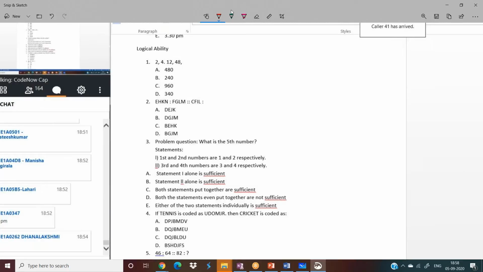Then the second question is from analogy. Analogy is nothing but ratios and proportions. A is to B, so as C is to D. Whatever logic we have between A and B, we have to implement the same logic between C and D also. That is analogy. Here EHKN and FGLM are following a particular rule. Find out what that rule is and implement the same for CFIL also. So let me analyze what that rule is.